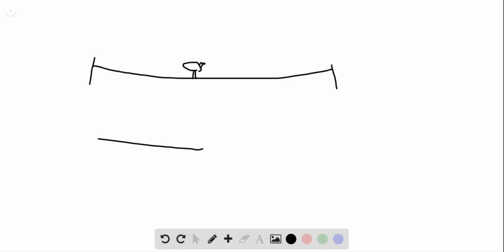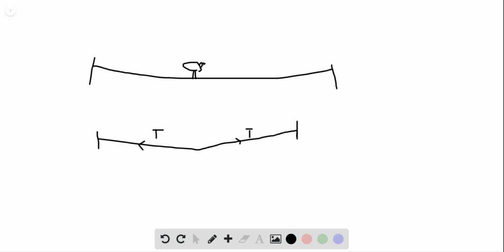So let's think about the question properly. When a heavy bird, so let's say there is a clothesline here, and the bird is sitting over here. So when the line sags, we can assume approximately that it's like this. So these are the supports on the end. So there is a tension in this direction and tension in this direction. So assume that the bird is sitting at the center.